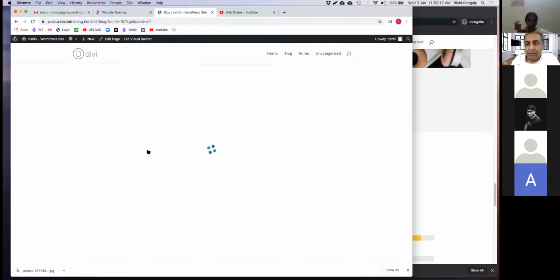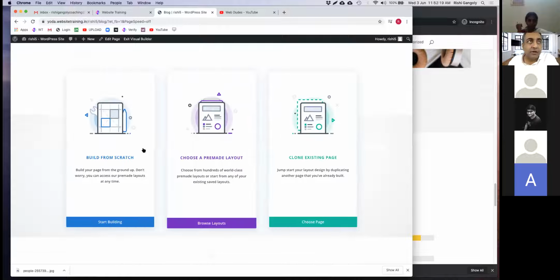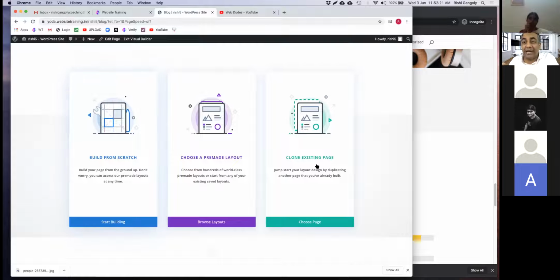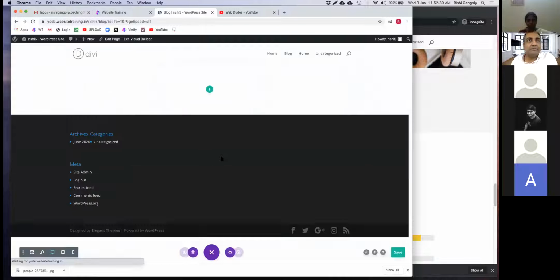Now I can either build a page from scratch, which is the first option. I can clone an existing page that I've already created, like I've already created my home page. But in my case, I want to actually select a different type of page. So I'm going to click on pre-made layout, right?